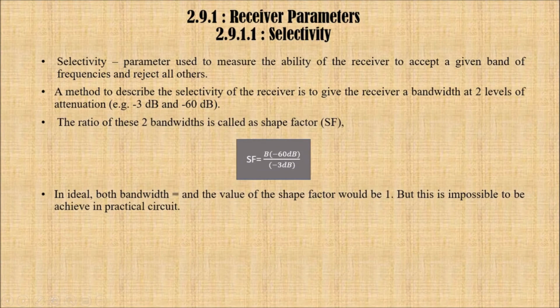Next, receiver parameter: selectivity. Selectivity is a parameter used to measure the ability of the receiver to accept a given band of frequencies and reject all others. A method to describe the selectivity of the receiver is to give the receiver a bandwidth at two levels of attenuation. The ratio of these two bandwidths is called the shape factor. This is the formula of SF. Ideally, both bandwidths are equal and the value of the shape factor will be 1, but this is impossible to achieve in a practical circuit.